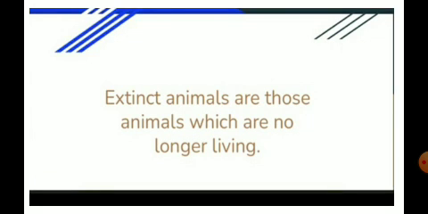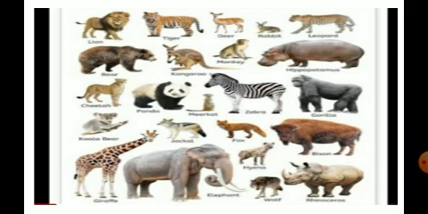Now, what has happened due to human beings? These animals are living in the forest areas, and they were present on the earth long before the arrival of human beings. So these wild animals have as much right to live here as we human beings have the right to live on this planet earth. Similarly, the animals also have the right to live.